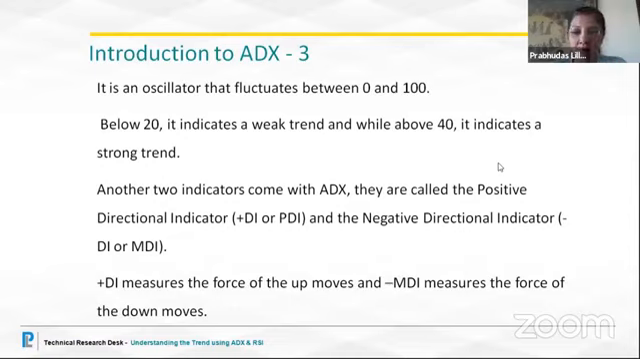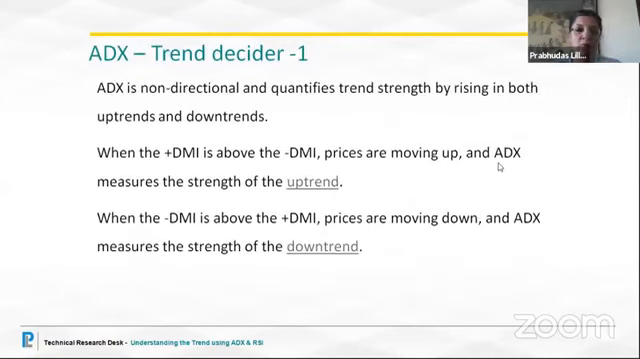Two other indicators come with the ADX: the positive directional indicator, PDI, and the negative directional indicator, MDI. The positive DI measures the force of the up move to follow the uptrend, and the minus DI, the minus directional index, measures the force of the down move.